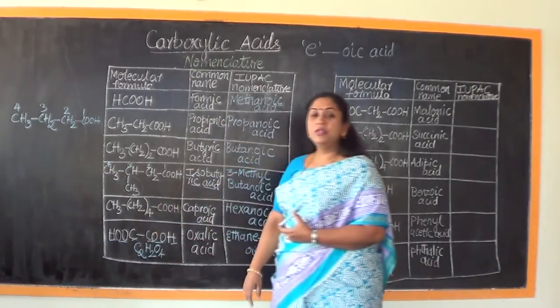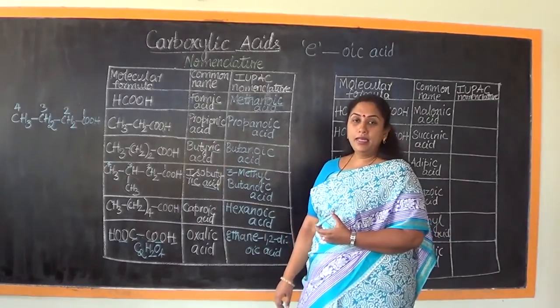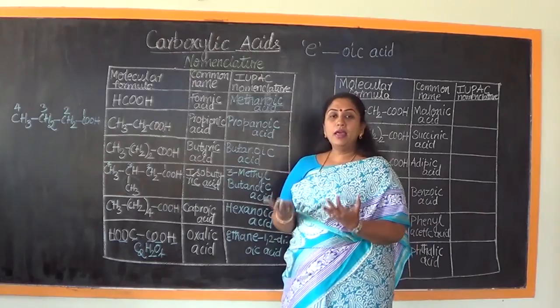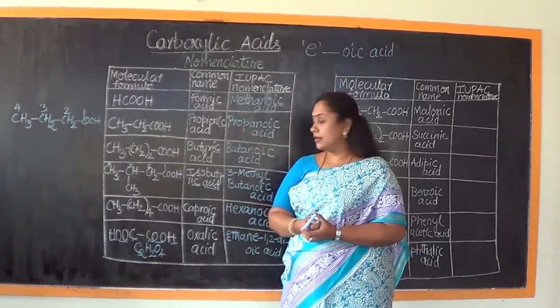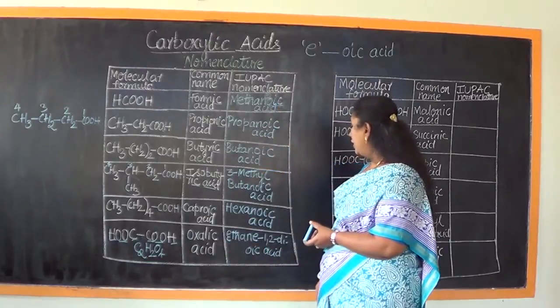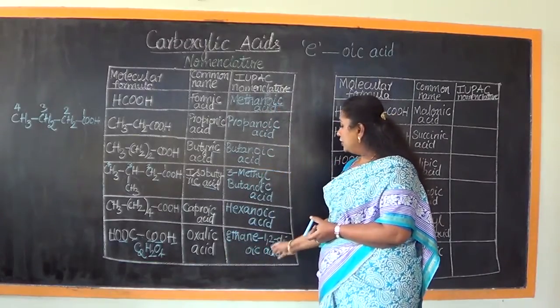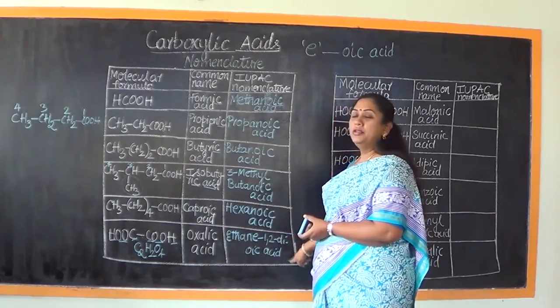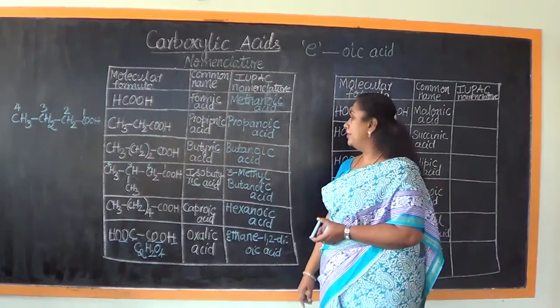The remaining constituent also has to be named. So dioic acid includes that. Where are these acids present? With respect to the first and the second carbon atom. So our IUPAC name according to the rules for this compound will be ethane 1,2 dioic acid.